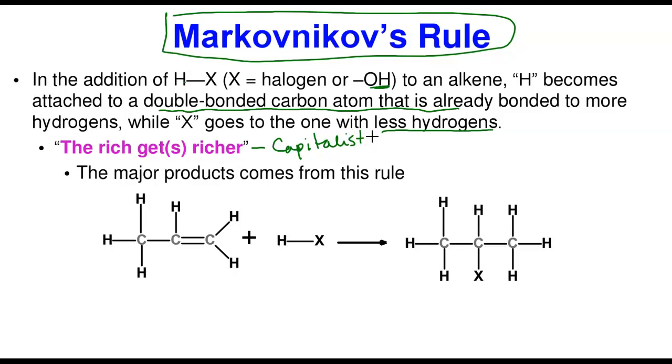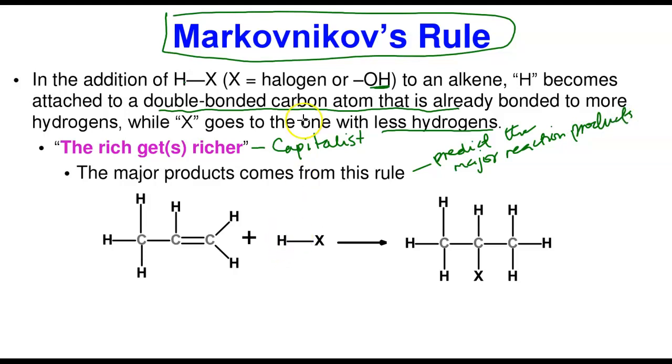So what is happening? Now, this is important because it helps us to predict the major reaction product. That is the essence. This rule helps us to predict the major reaction product. That's the importance of this. We're going to see how that plays out. Let me demonstrate Markovnikov's Rule.